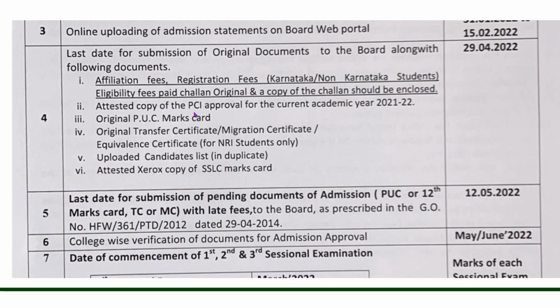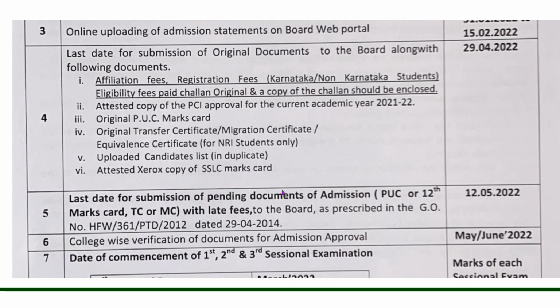Second is the attested copy of the PCI approval of the current academic year 2021-22, which the college will give to the examining authority. Third is the original PUC marks card, which the student has to give to the college. Fourth is the original transfer certificate. Fifth is the uploaded candidate list in duplicate, and sixth is the attested Xerox copy of the SSLC marks card.